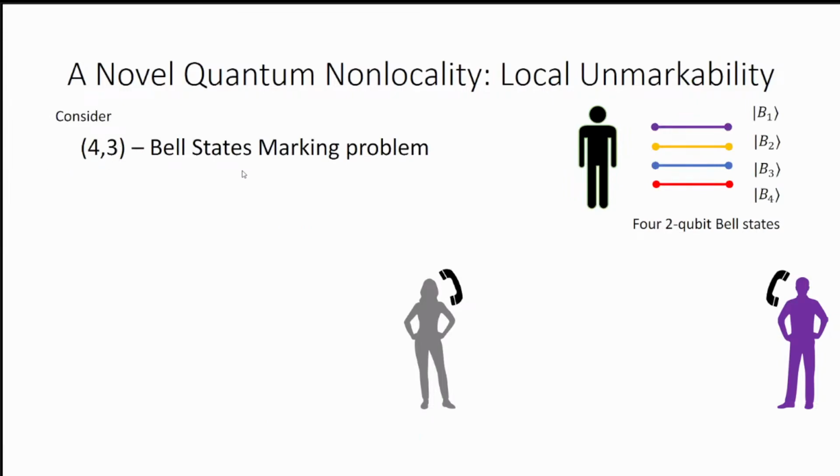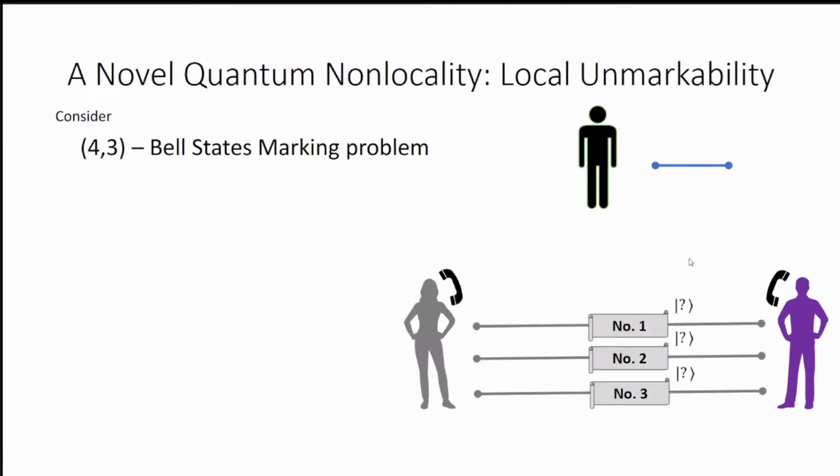Now let us consider the 4-3 Bell states marking problem. That means the cardinality of the parent set is 4, and among these 4 states, 3 will be shared between Alice and Bob, in some specific order, though I have not shown which particular order. The task of Alice and Bob is to mark these 3 states.